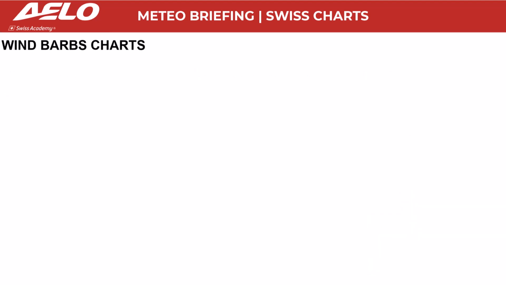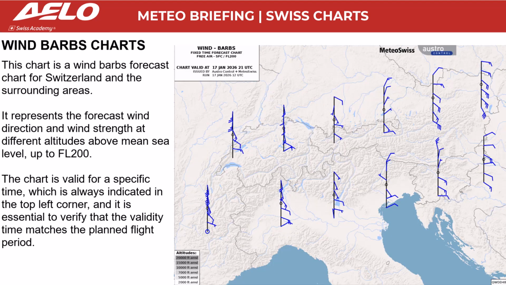Wind barbs charts. This chart is a wind barbs forecast chart for Switzerland and the surrounding areas. It represents the forecast wind direction and wind strength at different altitudes above mean sea level, up to flight level 200. The chart is valid for a specific time, which is always indicated in the top left corner, and it is essential to verify that the validity time matches the planned flight period.